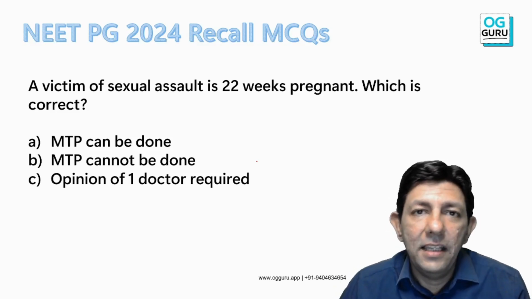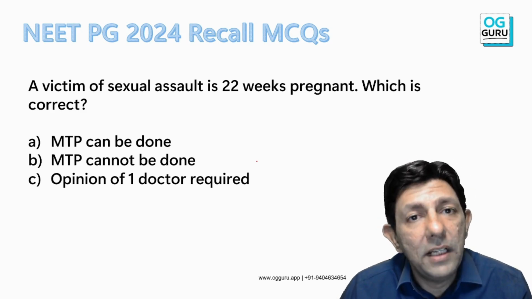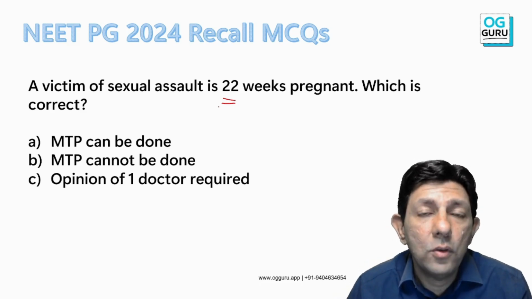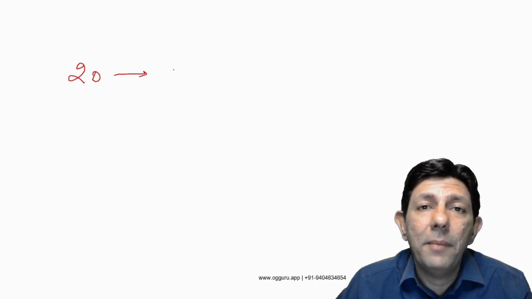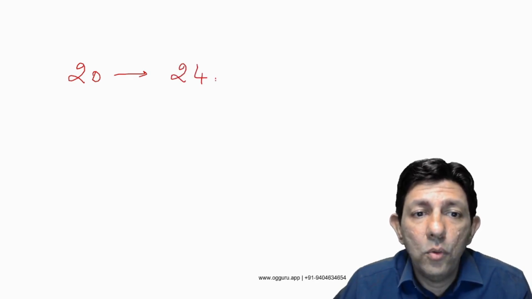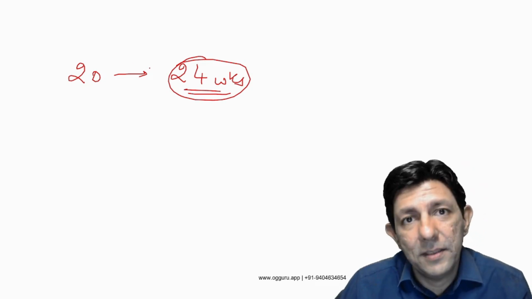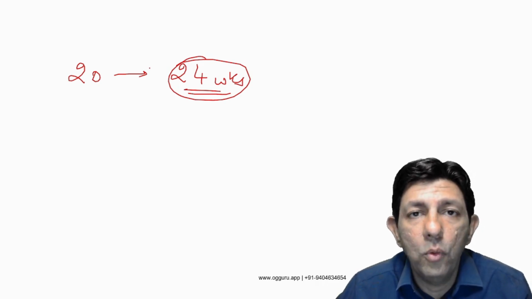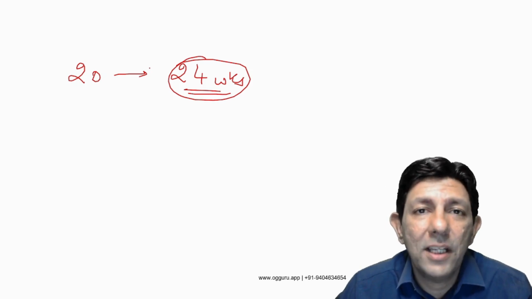Yes, again, recent advances in MTP, the MTP Act: a sexual assault victim has come. Now she is 22 weeks. So please understand, all of us know that MTP was allowed till 20 weeks of gestation, and the government has made the changes to allow it up to 24 weeks. Now, which cases? The 20 to 24 weeks that has been allowed is specifically for rape and sexual assault victims.